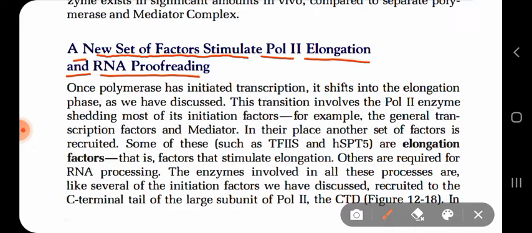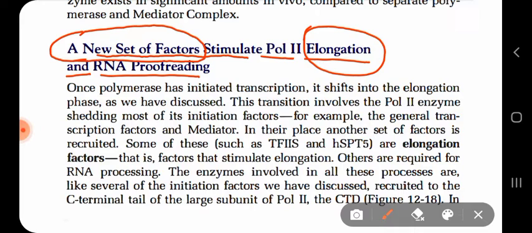There are transcription factors for initiation of the transcription process, like your TBP, TF2D, TF2A, TF2B, TF2F, TF2E, and TF2H. But for elongation also, there are a set of new transcription factors called elongation factors, which stimulate the RNA polymerase 2 to catalyze the elongation process, and also the proofreading.